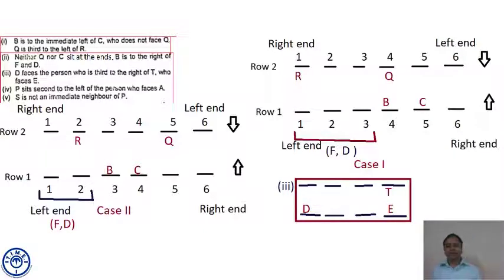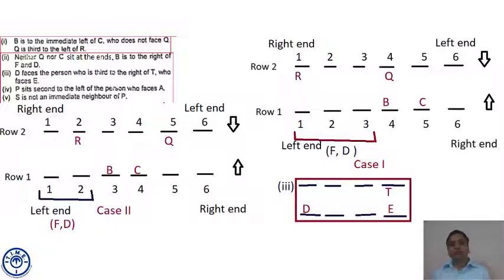Indirectly, D is facing a person who is third to the right of T. T is facing south, and in front of T it is E. E is facing north. Now D faces the person who is, sorry, third to the right of T. So third to the right of T is somebody, and in front of that person is D, as shown in the box. I read statement number 3 once again.